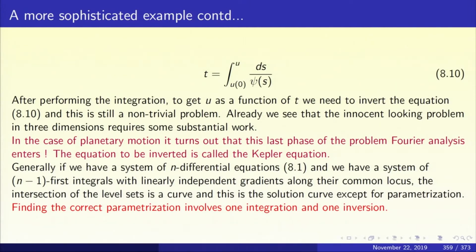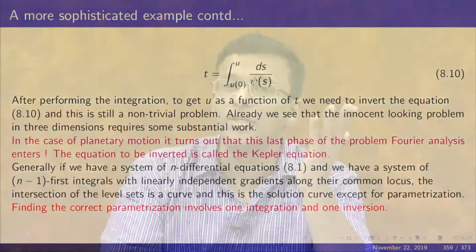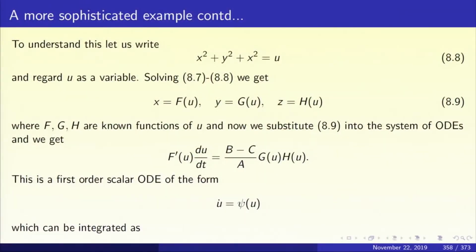Even if you are able to compute this integral in closed form, there is still one more problem left. We got t as a function of u. What we want is u as a function of t. We have to invert 8.10, because only when we find u as a function of t, we can substitute in 8.9 and get x, y, z as functions of t. It's only when we do this that we can definitely say that we have solved the system of differential equations. So solving the system of differential equations really means expressing u as a function of t.